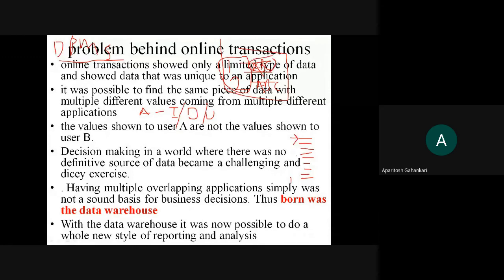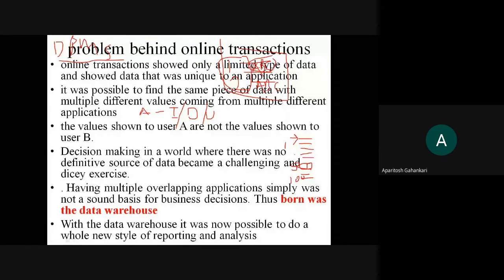For example, it should not be that somewhere it is 1, somewhere it is 100, somewhere it is 500. So all these types of anomalies are there if your table is not normalized to 3NF or BCNF.